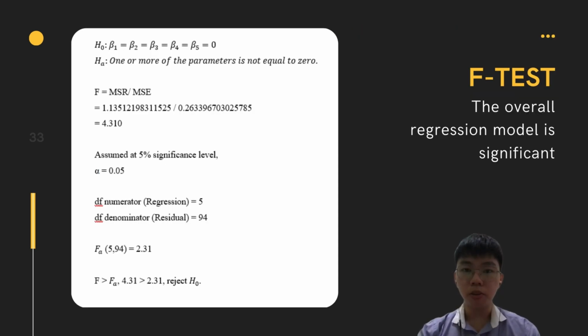Good morning, madam. My name is Low Wei Jie with matrix number 289669, and I will be presenting about the hypothesis testing part of our project. So the first one is about the F-test.